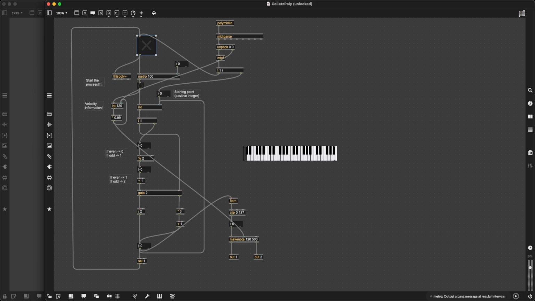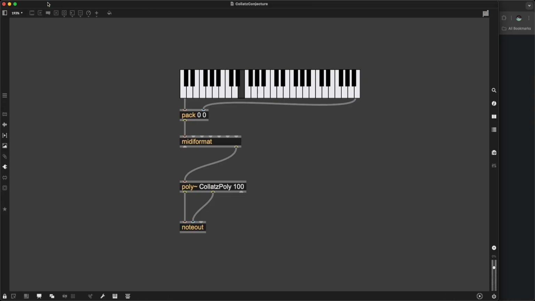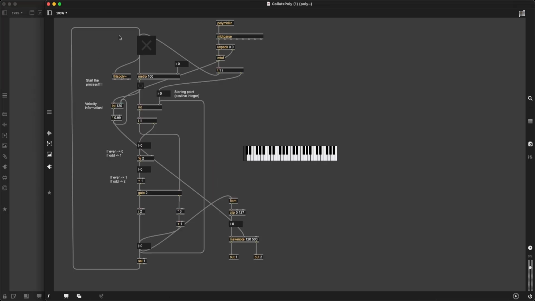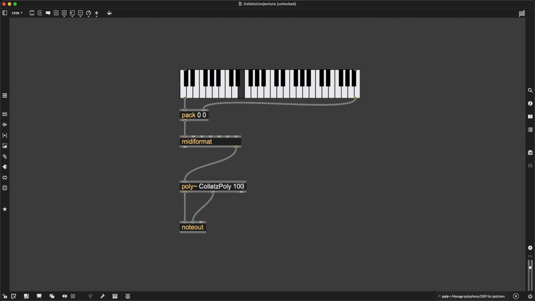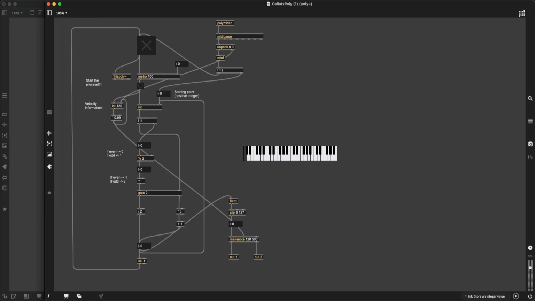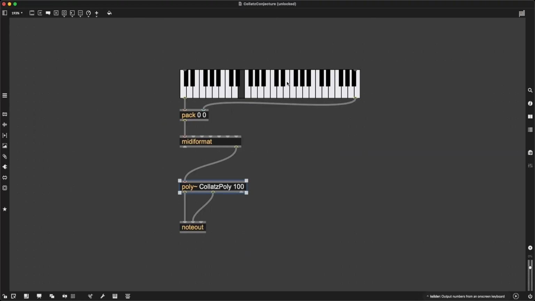So to make sure everything is as intended, let's do a final performance. Let's load our poly patch again. Let's make sure everything in it is correct. And let's try this. You hear how it's getting more and more quiet.